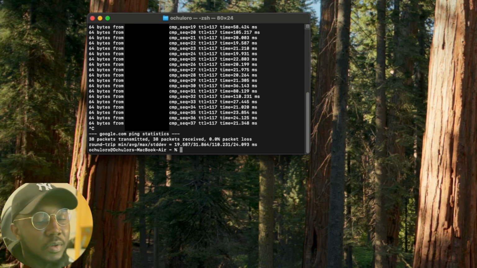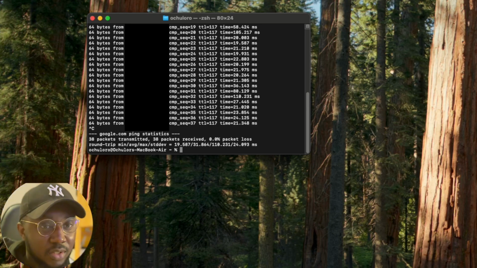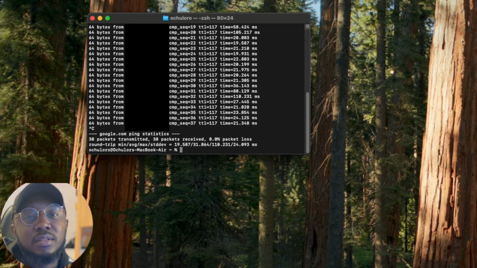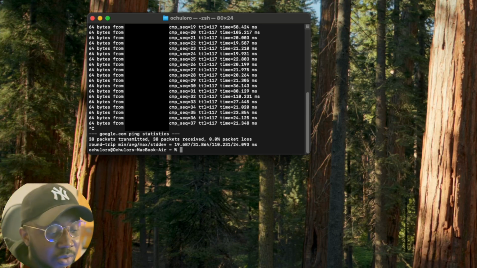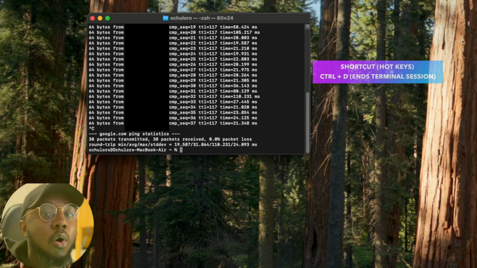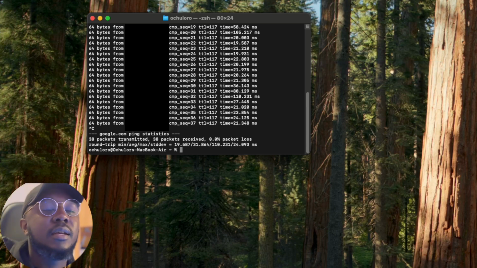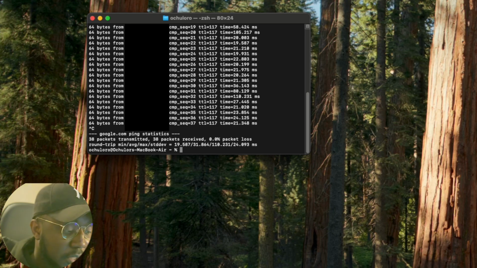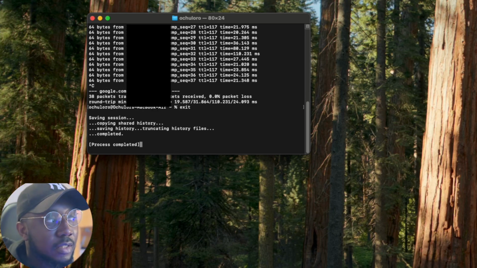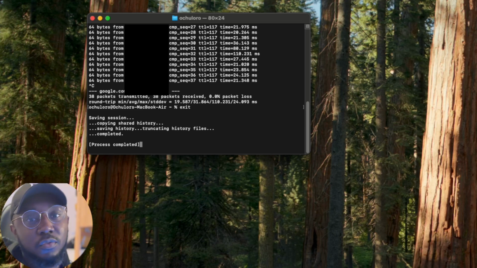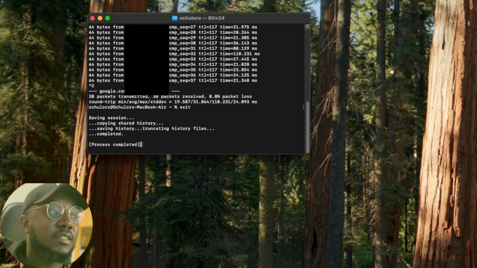Let's assume you've had a very long day. You've worked for like 10 hours straight and you really want to exit the terminal. What can you do, for example, to save your history? Well, you can simply press Ctrl D or type in exit to save your results, save your history and exit the terminal. So we can just type exit and when we press enter, it tells us it's saving our session for whatever we've done so far since the last exit and it stores it somewhere. Don't worry about where it stores it. That's going to be a topic for another time.